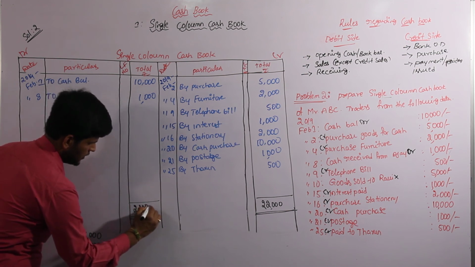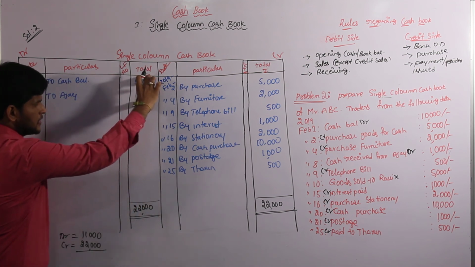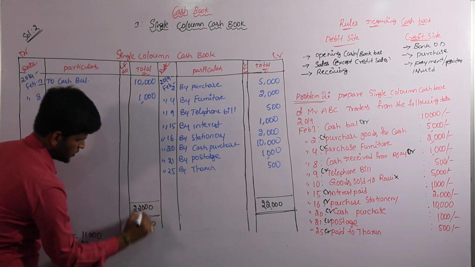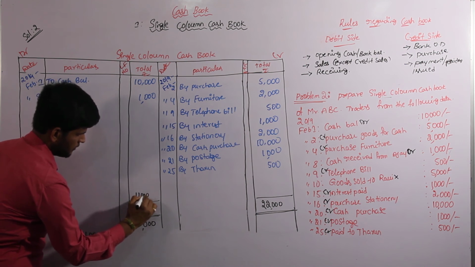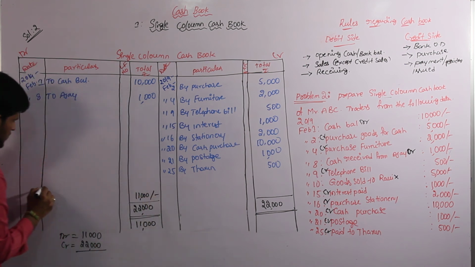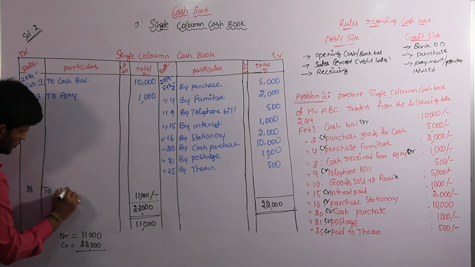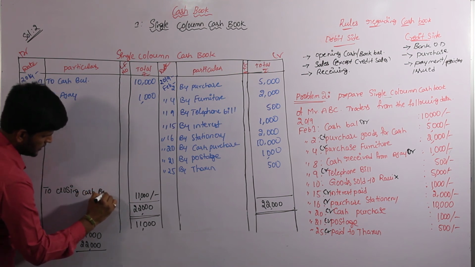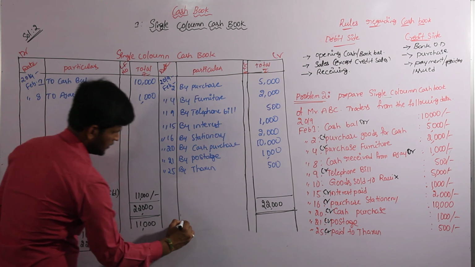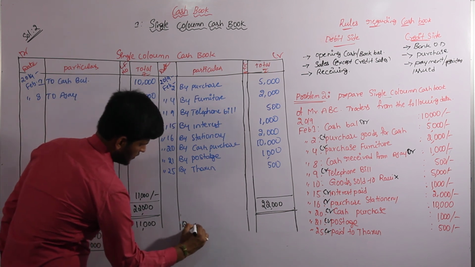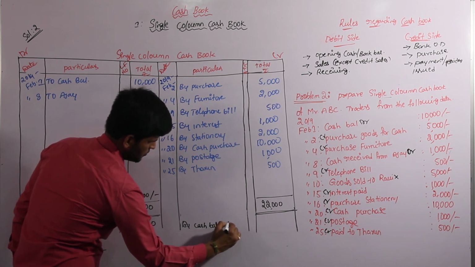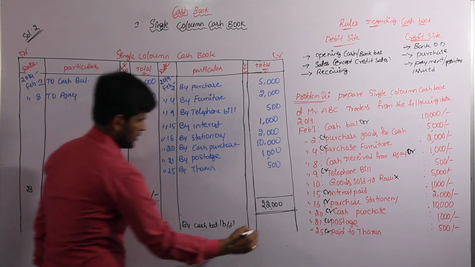22,000, 22,000. Here we have only 11,000, that is the lesser value compared to 22,000. We have to write here 11,000. So deduct the values. 11,000 we will get, and it will be called, that is on 28th, to closing cash balance carried down, 11,000.